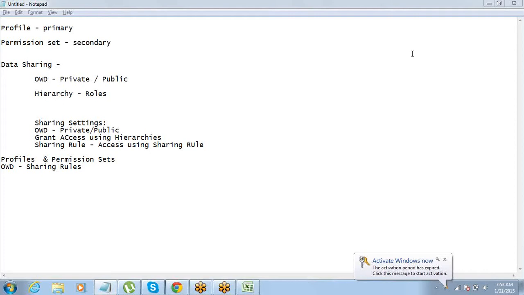Now there is one more requirement I have. In the entire company, you have made the data private. Accounts have been made private. But let's say Ravi is the administrator in the company and he needs to see everyone's data. I just tell you that Ravi should see everyone's data. He is the administrator and he needs to see all the data. Now what do we do?